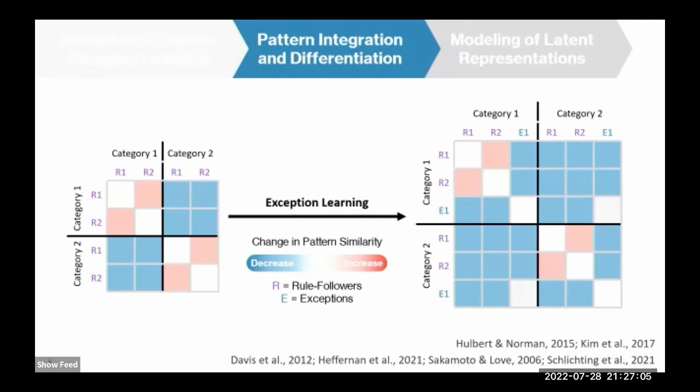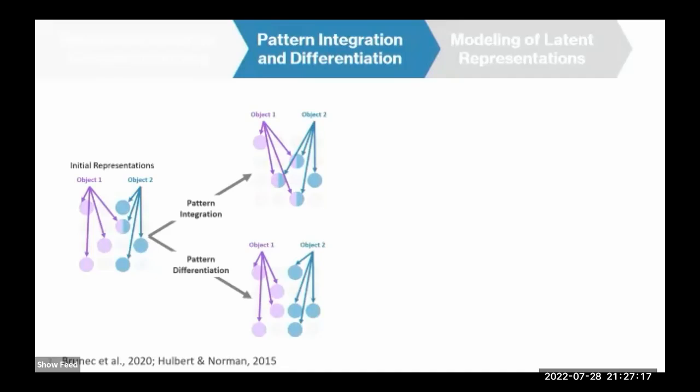Although previous studies imply the differentiation of exceptions from rule followers, no one has yet to inspect the specific representational shifts in the learning process. So here, we want to elucidate the selective pattern integration and pattern differentiation that occur in rule plus exception category learning by using a late exception learning sequence.